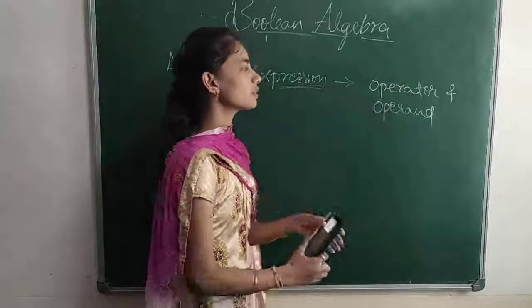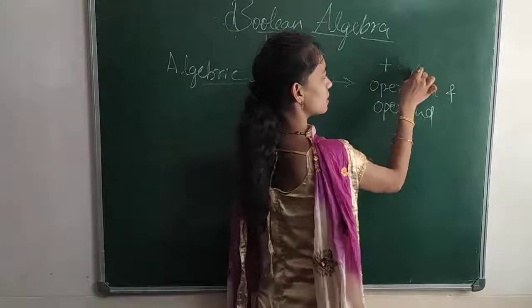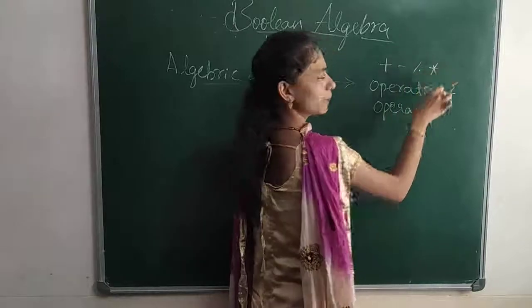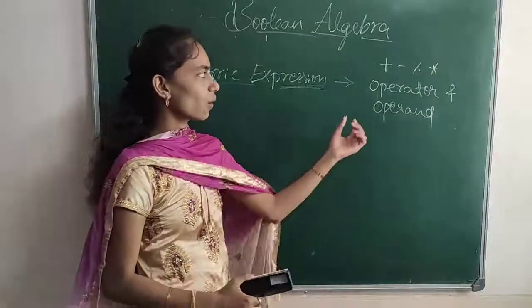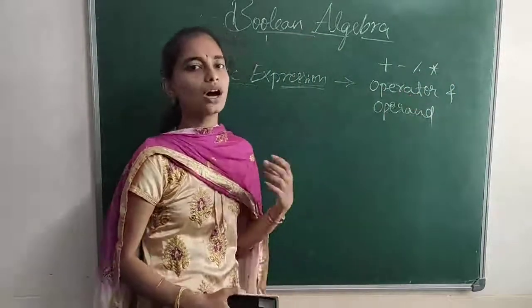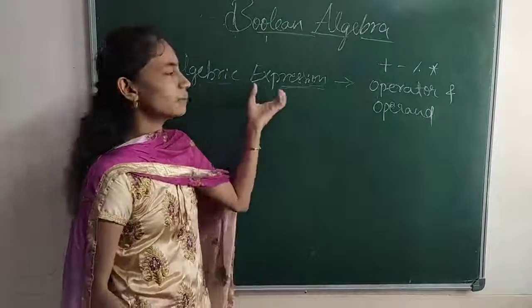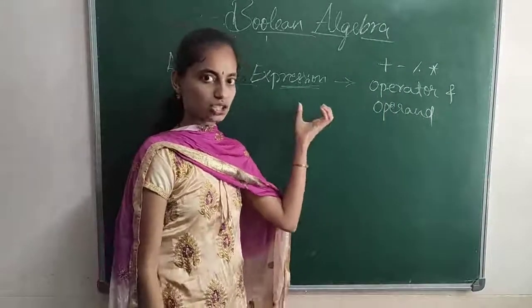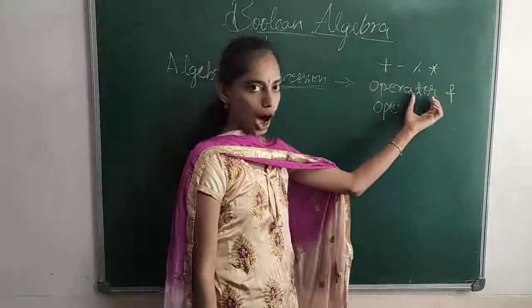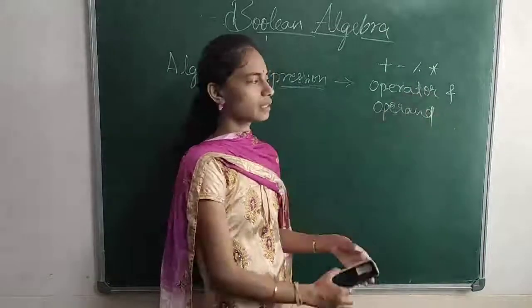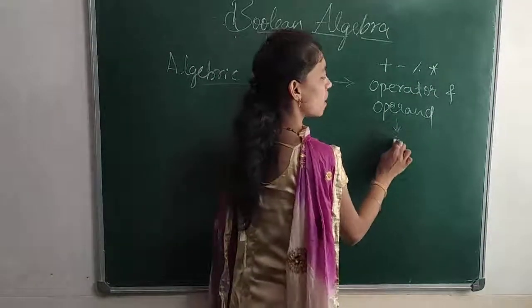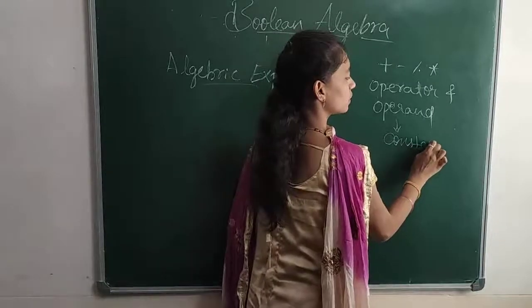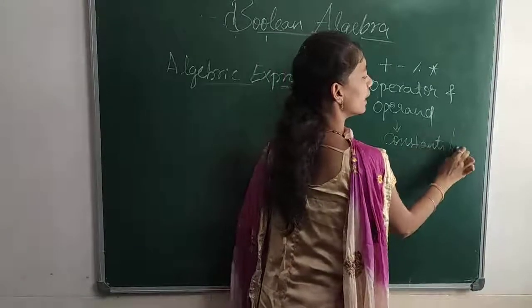Operators means it may be plus, minus, divide, multiplication, those things we call operators, mathematical operators, right? So an algebraic expression, or simply an expression, is a combination of operators and operands. These operands may be constants or variables.